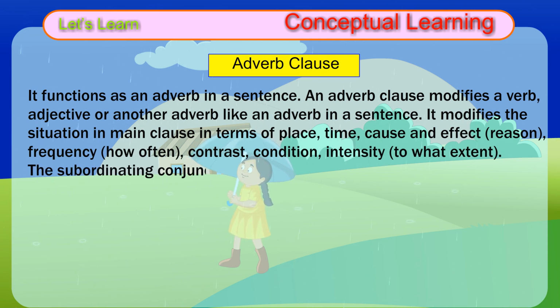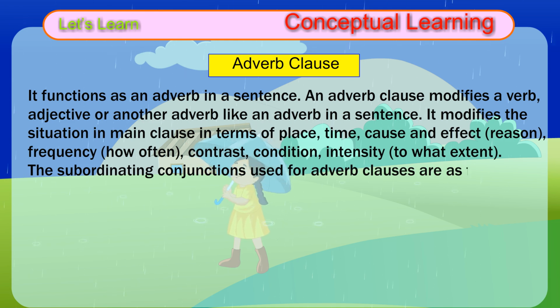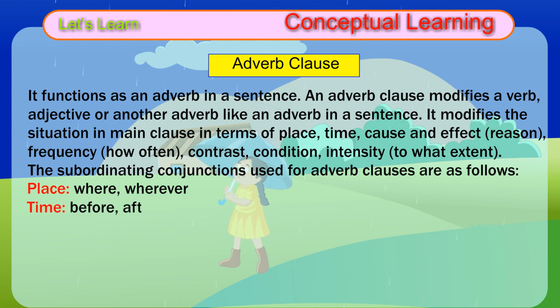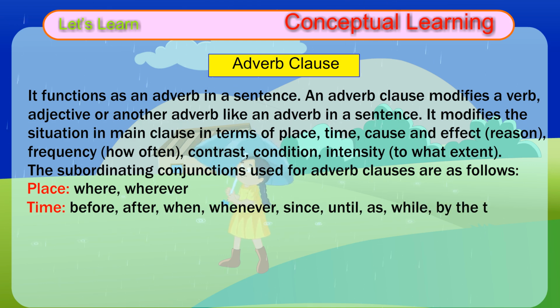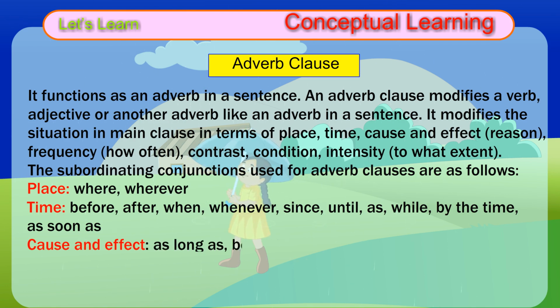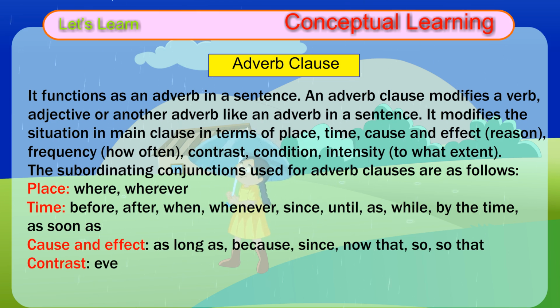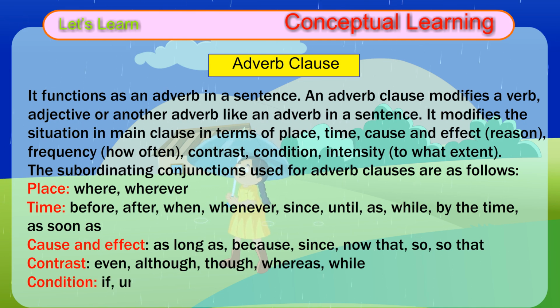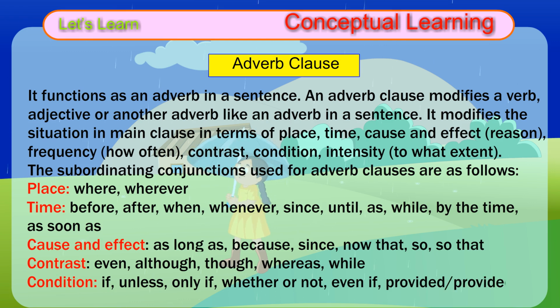The subordinating conjunctions used for adverb clauses are as follows. Place: where, wherever. Time: before, after, when, whenever, since, until, as, while, by the time, as soon as. Cause and effect: as long as, because, since, now that, so that. Contrast: even, although, though, whereas, while. Condition: if, unless, only if, whether or not, even if, provided that, in case.